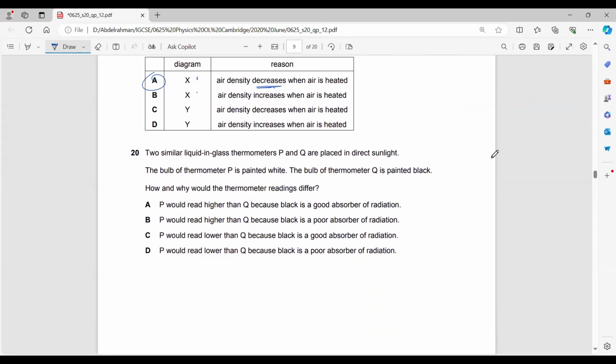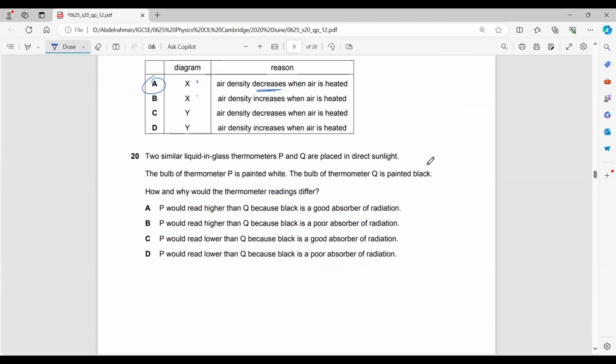Two thermometers are placed in direct sunlight. The bulb of thermometer P is painted white, Q is painted black. How and why would the thermometer readings differ? We have a white thermometer and a black thermometer. Would P read higher or lower than Q? P is white and Q is black, so I think thermometer Q would be higher. So P would be lower than Q.